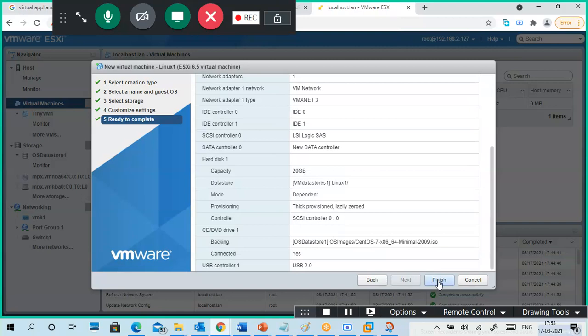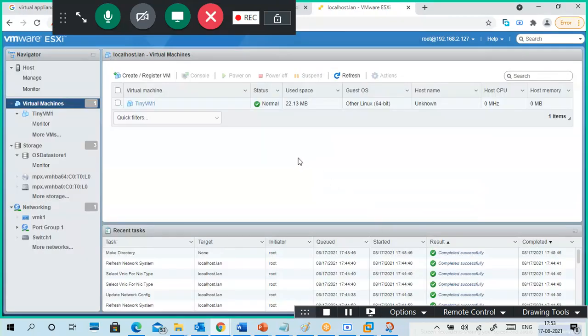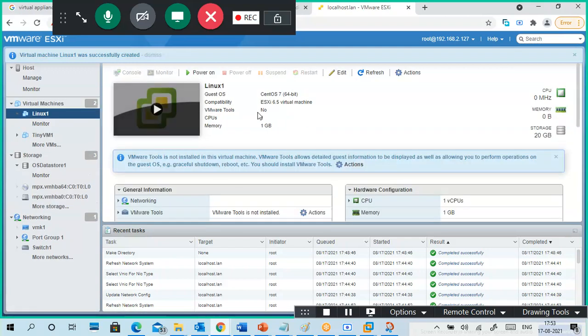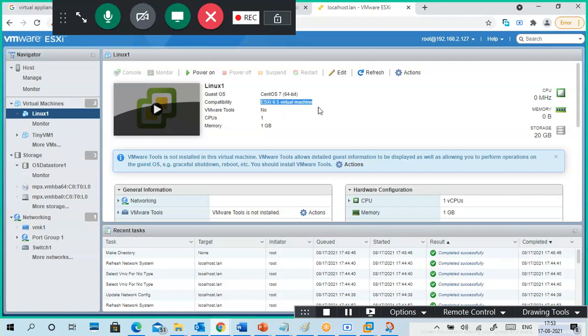Okay, these are the details. Just finish it. Now the virtual machine is created. Can you see? This is the virtual machine that is created. Open the virtual machine. So VMware Tools is not installed. I put in a lower ESXi version.